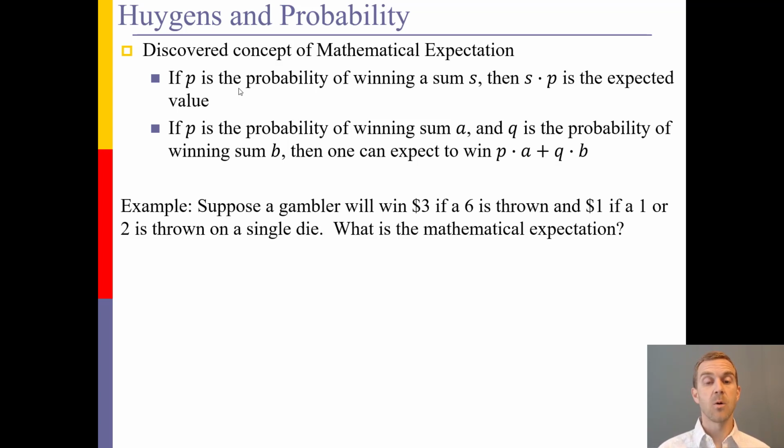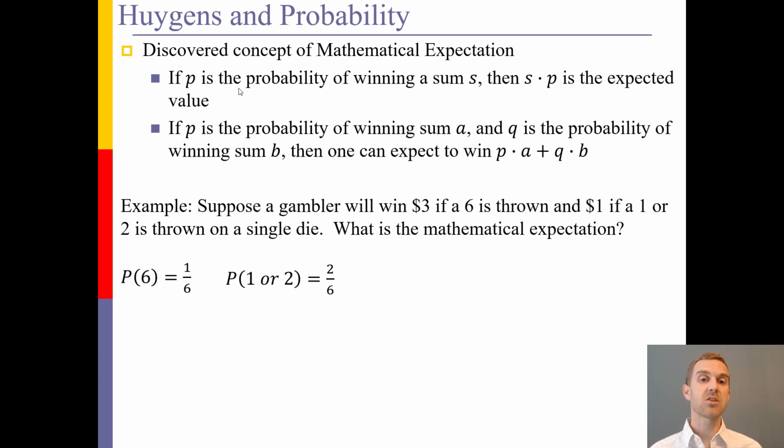Suppose a gambler will win $3 if a 6 is thrown, or $1 if a 1 or 2 is thrown on a single die. And they want to know what is the mathematical expectation. In other words, what's the expected value on average over the long term when this game is played. So start with, what's the probability of rolling a 6? Well, on a 6-sided die, each number has an equal chance of being rolled. That means the probability of 6 is 1 out of 6. That would also mean that for a 1 or 2, there's 2 options out of the 6.